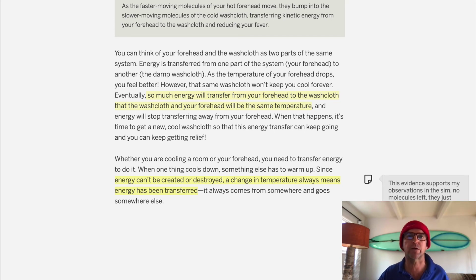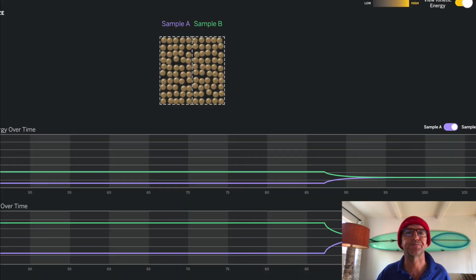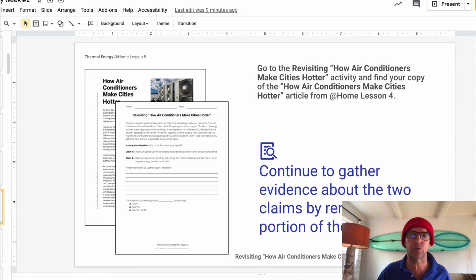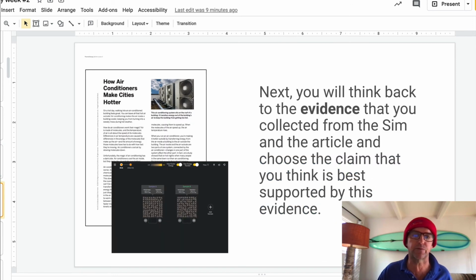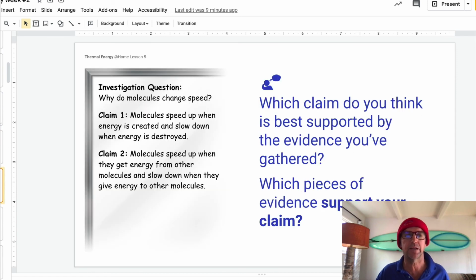All right, so we just walked through the process. Let's go back to our sim. Once again, you can play with this again. There's different things we're going to do with it later. And let's continue on to the final. That is the final thing. I just explained what we're going to do. You're comparing the two: evidence from the article, evidence from the sim. I had put it in the video.